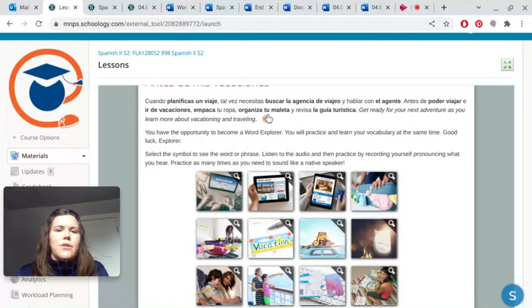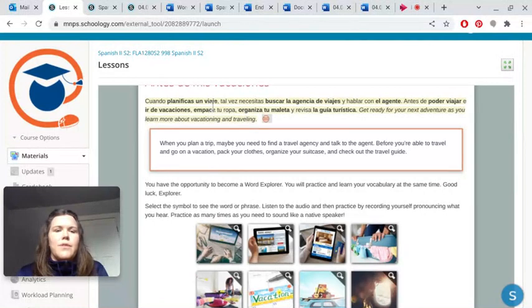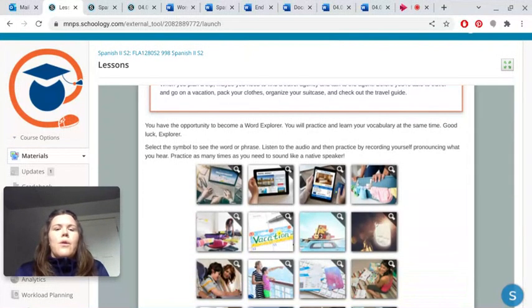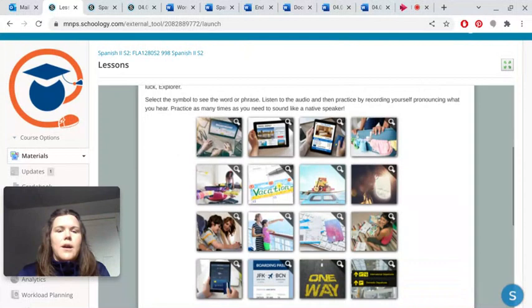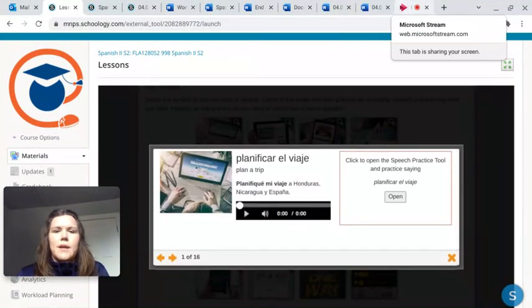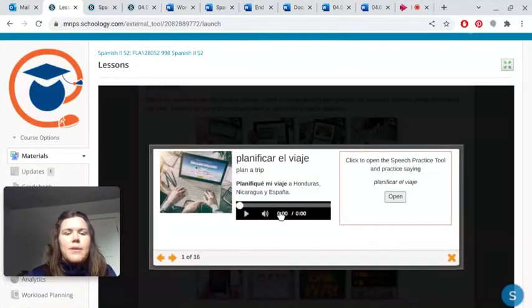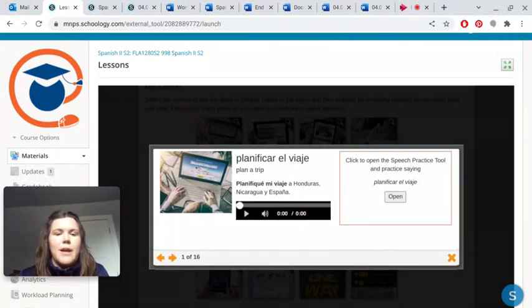If you need the English part, you can open up this globe right here. If you're feeling very confused with this new vocabulary, you can open this up and you have the English version. When you get down to here, each one of these boxes is new vocabulary. If you click on it, hold on a second. Okay, when you open up those little boxes, it takes you to your new vocabulary. This is a really great opportunity to see and hear and practice the pronunciation. So if you click here, it'll let you hear it.